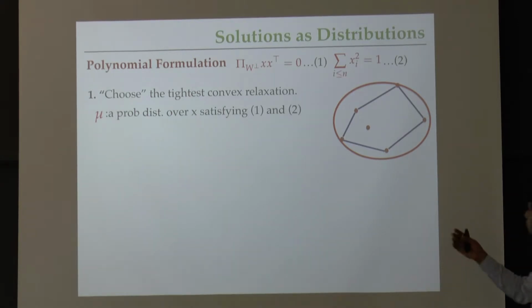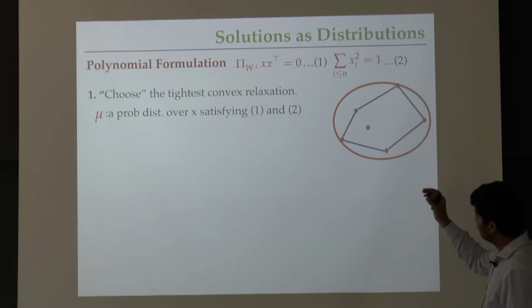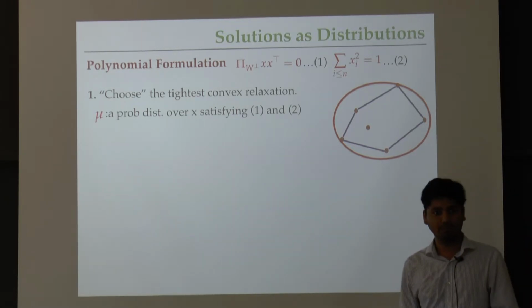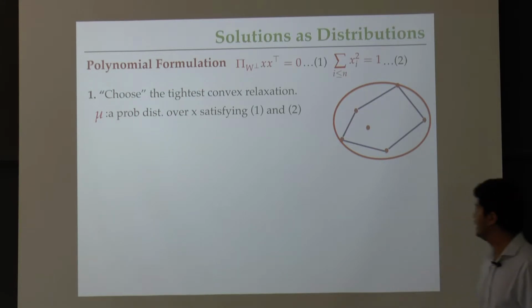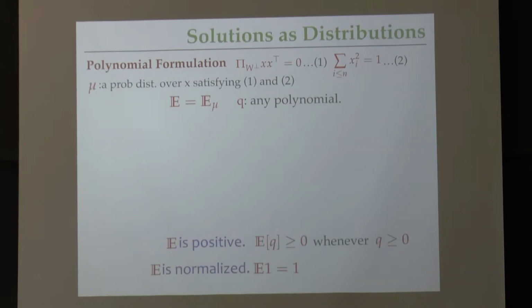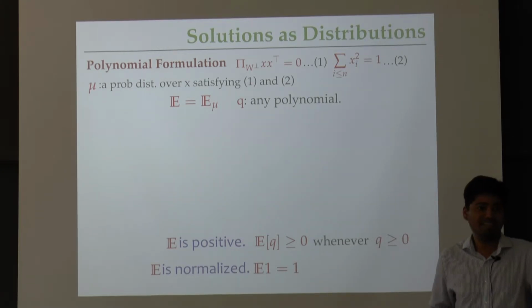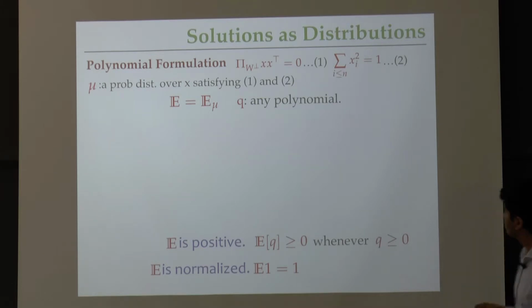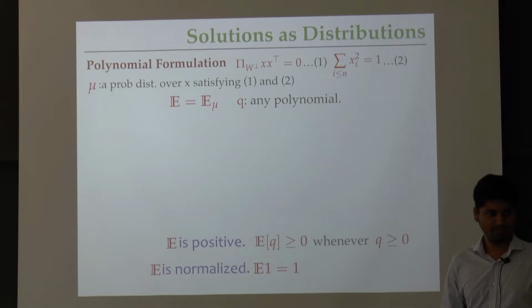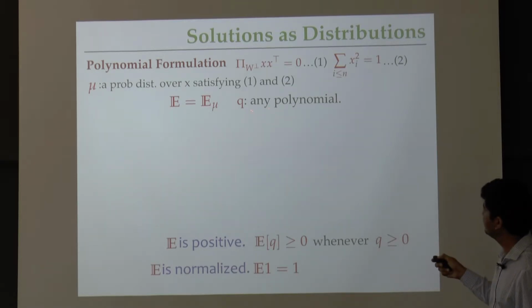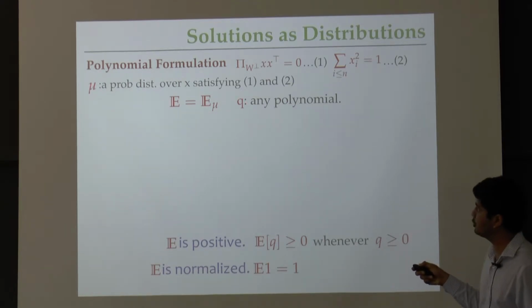So let's say mu is the probability distribution which is supported over the x that satisfy the kind of equation that we want them to satisfy, the solutions. Now let me write down a bunch of properties just to understand what this mu looks like. Our goal is to look at this mu and construct a rounding algorithm from it. So let's try to understand what we know about mu in general. Let E be the associated expectation operator to this distribution mu. Let Q be any polynomial which works on the space that the distribution is defined on.